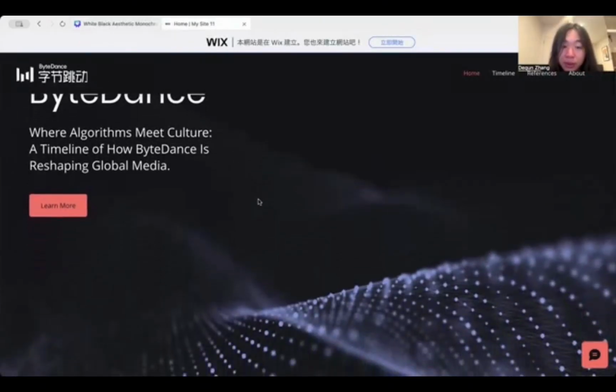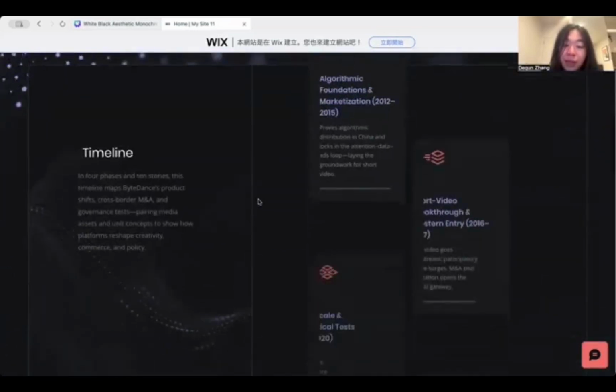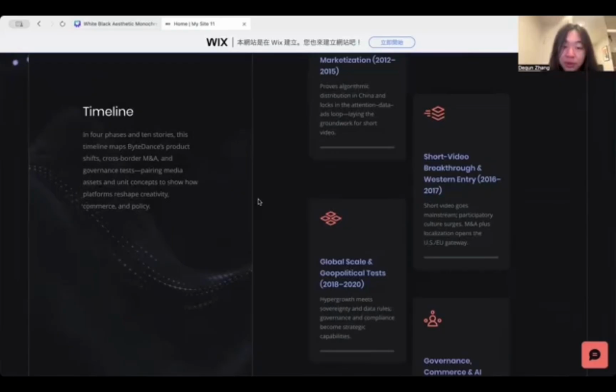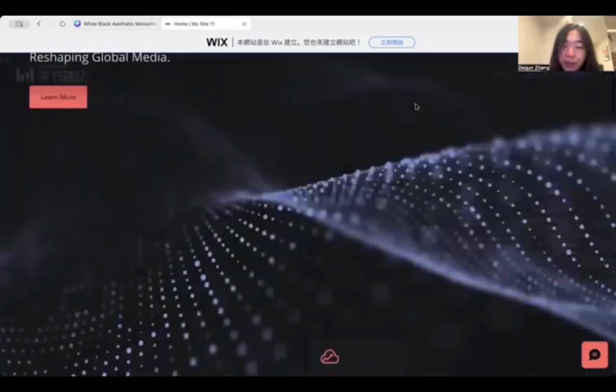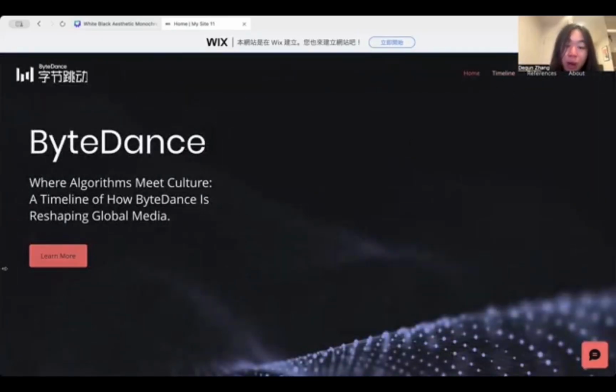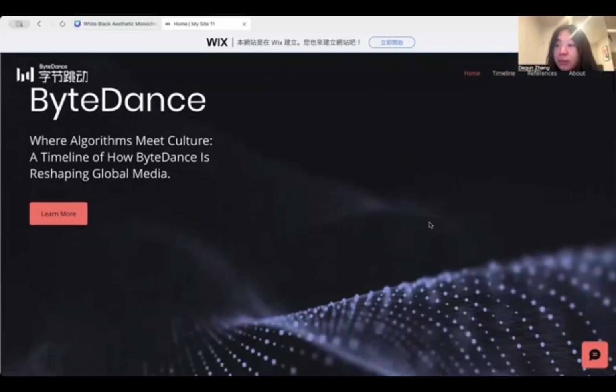On the homepage, you will see our tagline: when algorithm meets culture. It captures our core question: how does a platform transform the global media ecosystem? Scroll down to our timeline, with 10 milestones. Each phase starts with a quick summary so you get the gist fast. If you want to skip ahead, use the timeline up top or learn more on the homepage.